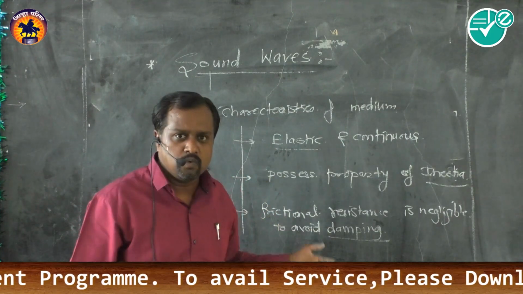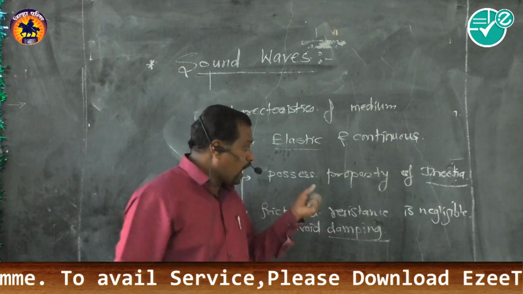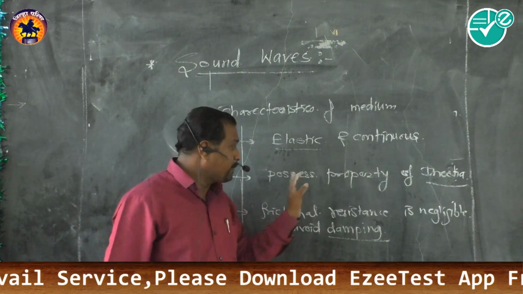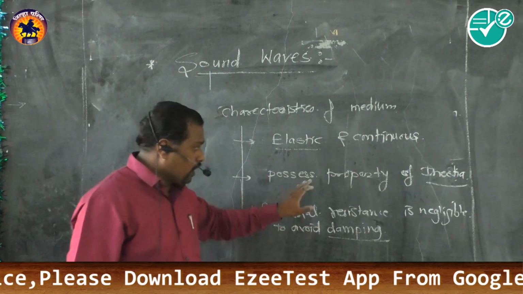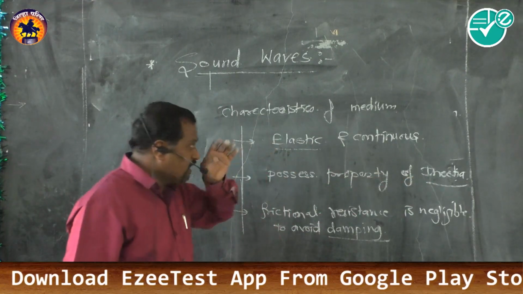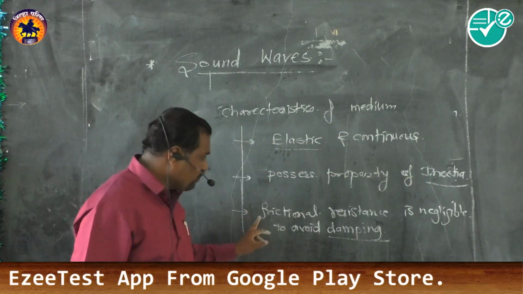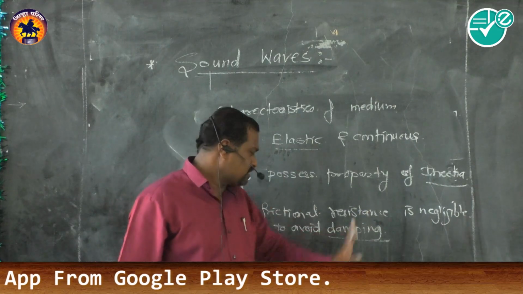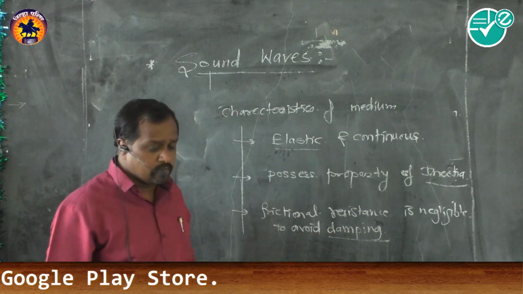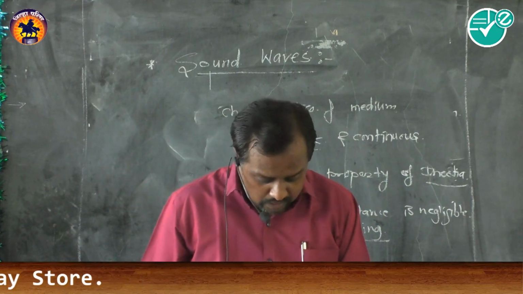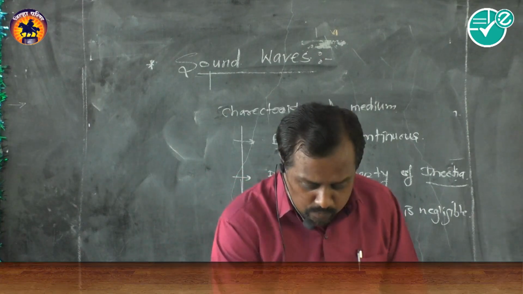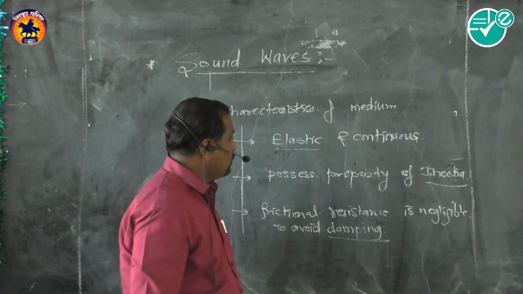Suppose we are dealing with sound energy, the sound energy is held in that medium, and the medium should possess the property of inertia, the ability to hold energy. And the third one is that frictional resistance is negligible to avoid damping. These are the properties of the medium.